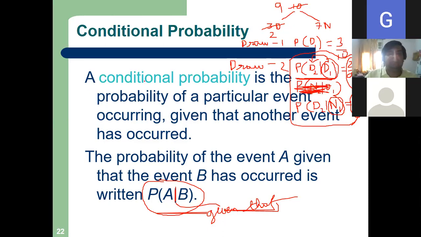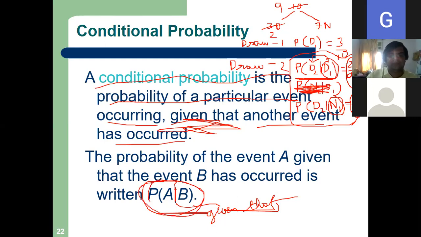A conditional probability is the probability of a particular event occurring given that, please note this word, given that another event has occurred. How do we write it in probability language? Like this: P(A | B). This straight dash is called given that, it's not division. So A, given that B has occurred. So probability of event A, given that event B has occurred.